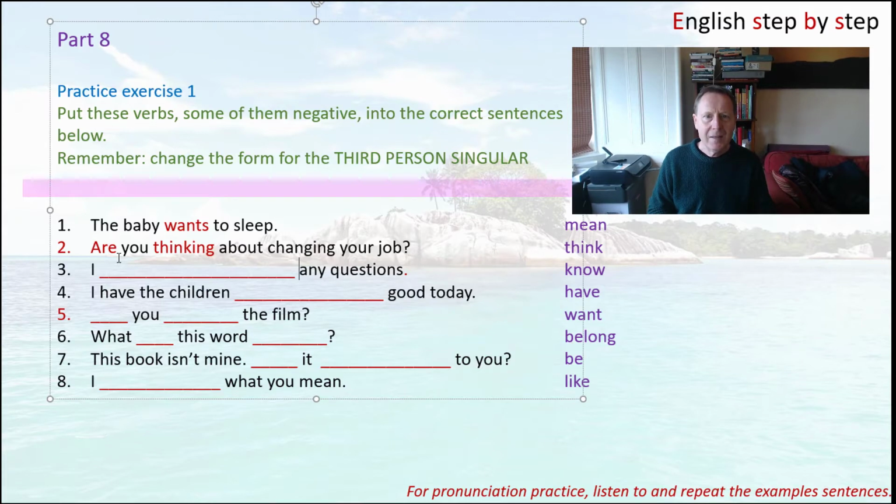Now the next sentence has the word any. Now if we have the word some, we could make an affirmative sentence, but this one is any, so that means it should be a negative sentence. Now the verb that we need for questions is have. So I have any questions. Now in English you can say I have some questions, but you don't say I have any questions. So this must be negative, and it's negative in the present simple. So it's I don't have any questions.